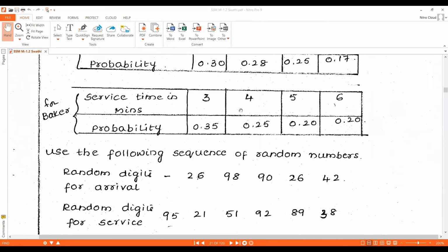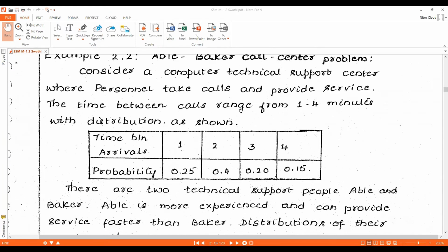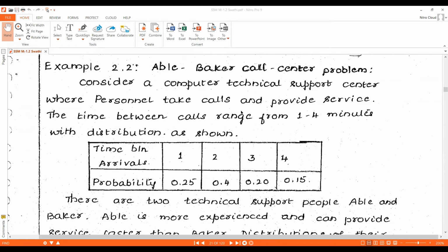Okay, read the problem carefully and understand it. Here it is a computer technical support system, a company where two people are working as technical support people, Abel and Baker. Abel is more experienced than Baker and provides service faster. One thing we need to remember: if Abel and Baker both are free and a customer comes, Abel will start servicing the customer.